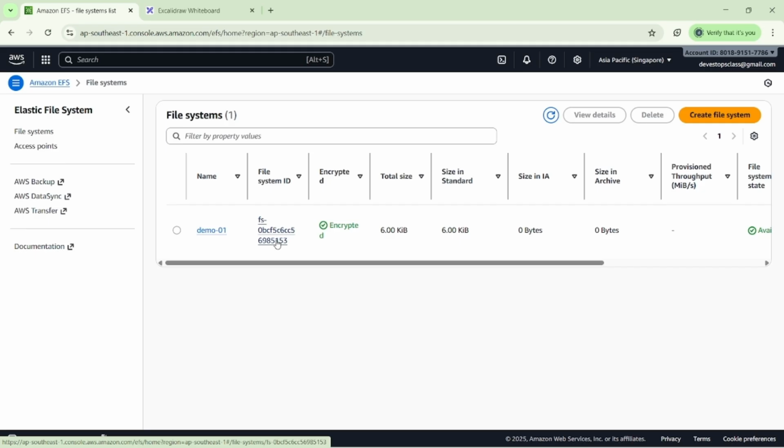Once we mount it, all files will be available to all EC2 instances, because we shared the file system with all the EC2 instances as per my requirement. Suppose my requirement is that I want to share one file system with two EC2 instances. Then we have to go with EFS.